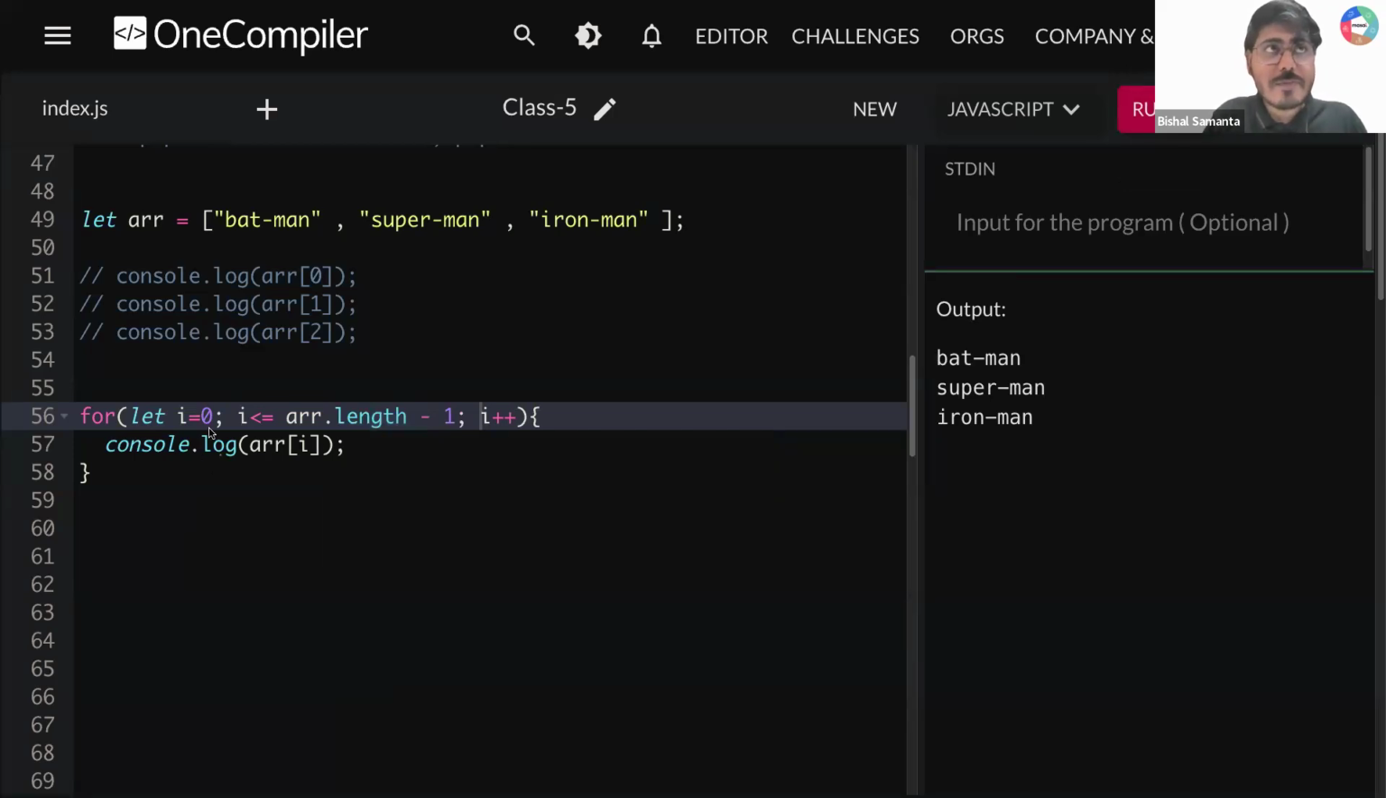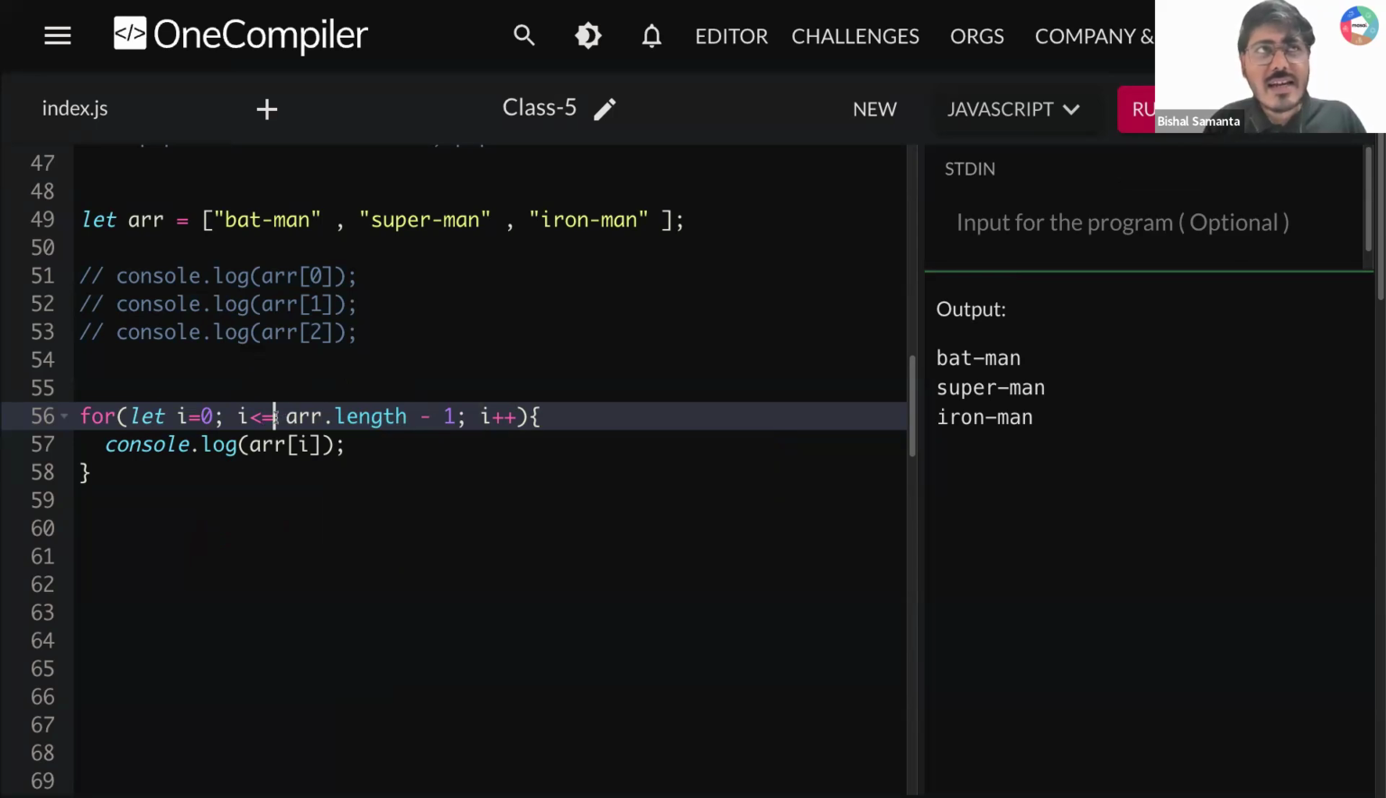Now tell me one thing. This loop is starting from 0, then it will become 1, and then what is length minus 1? Length minus 1 means 2, right? And then it will become 2, right? And I need to go till 2. Understood? Now can you tell me one thing?